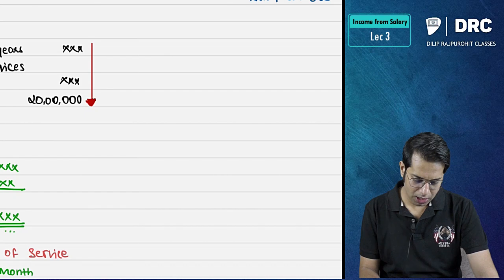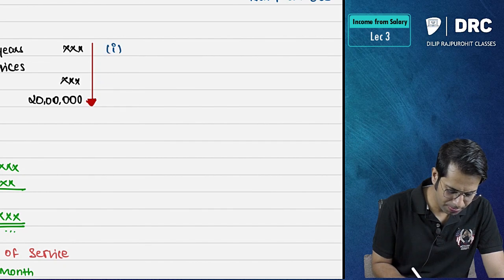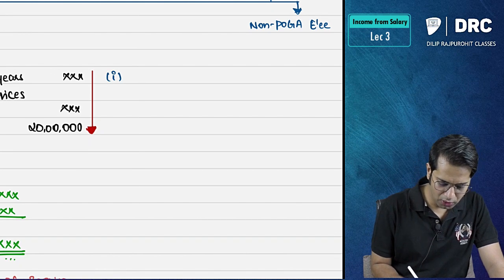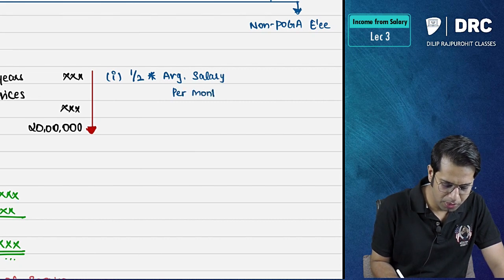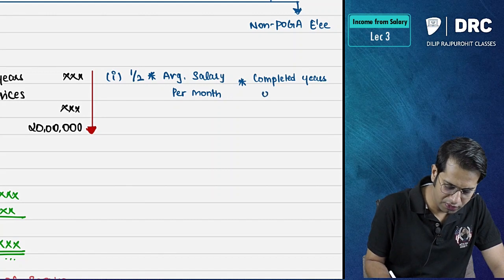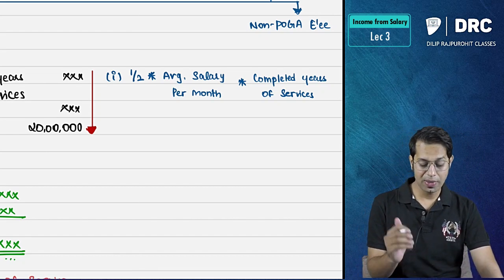Now, sir, what if I am a non-POGA employee? I am not covered under the Payment of Gratuity Act. Sir, in such a case, what will happen? In such a case, for you, you should take half into average salary per month into completed years of service.